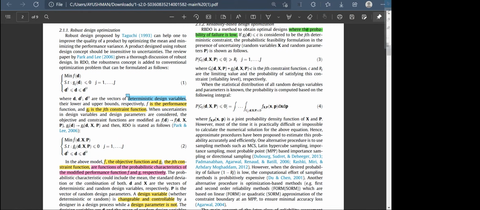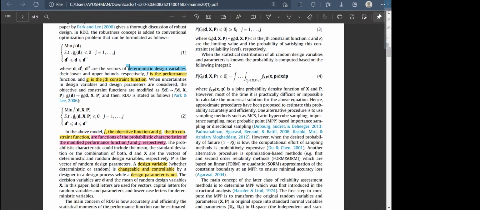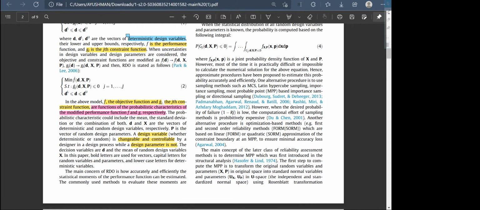To incorporate the uncertainties, the formula is modified: f(d) is changed to f(d,x,p), where f is now the objective function and g is the same constraint function, but now they are functions of the probabilistic characteristics of the modified performance functions f and g. d is the same deterministic variable, x is the random design variable, and p is the random design parameters. The difference between a design variable and a design parameter is that a design variable can be controlled by the designer, but the design parameter cannot.